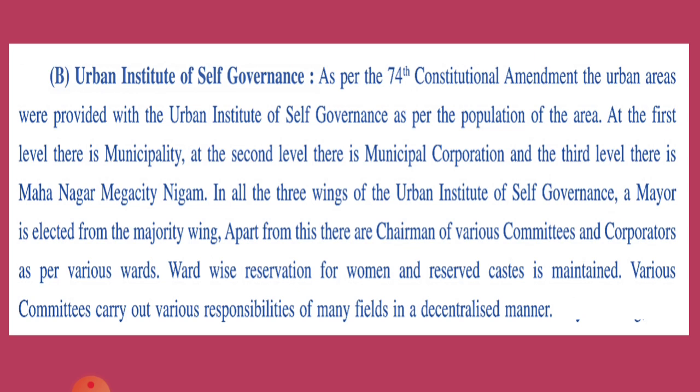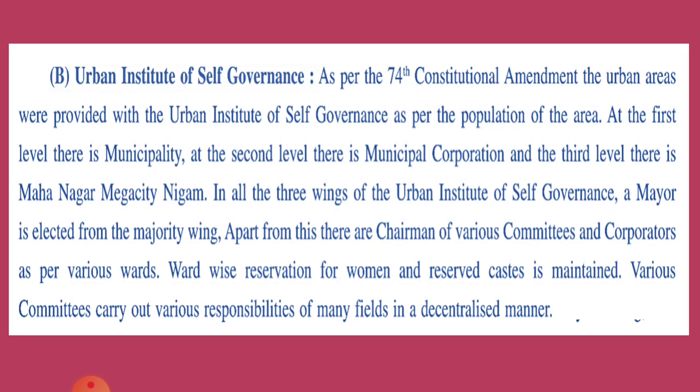Some state governments were following it, but it was not uniform across the country. But after the 74th constitutional amendment, it is compulsory to have the Panchayati Raj system in all the states of India, and urban areas were provided with urban institutes of self governance as per the population of the area. So now they are kept in different categories on the basis of the population of that area.